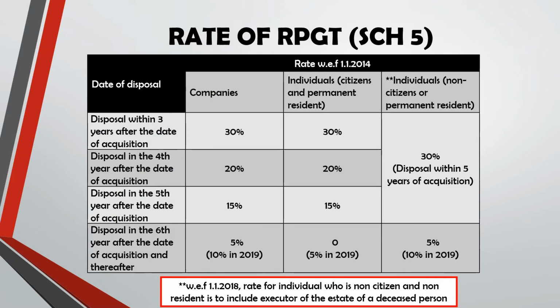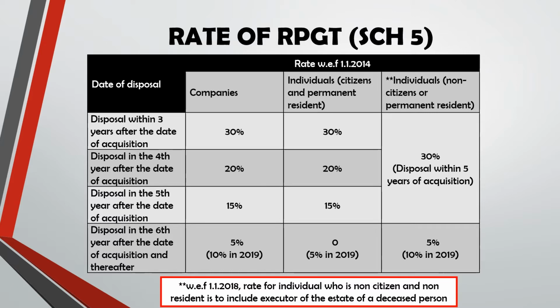So this is the rate of RPGT. Just now remember that there can be 30%, 20%, 15% and 5%. For companies, and also for individual citizen and permanent resident, if disposal is within 3 years after the date of acquisition, first year, second year and third year, the rate will be 30%.